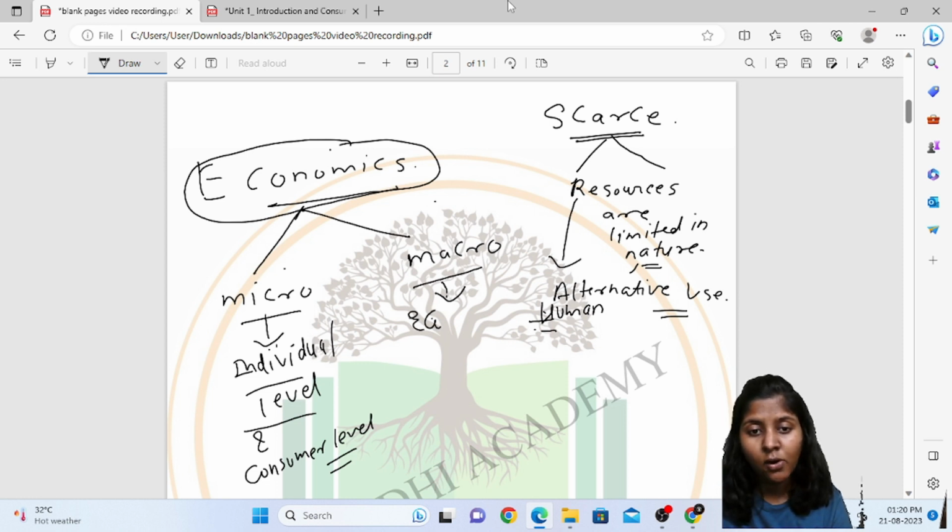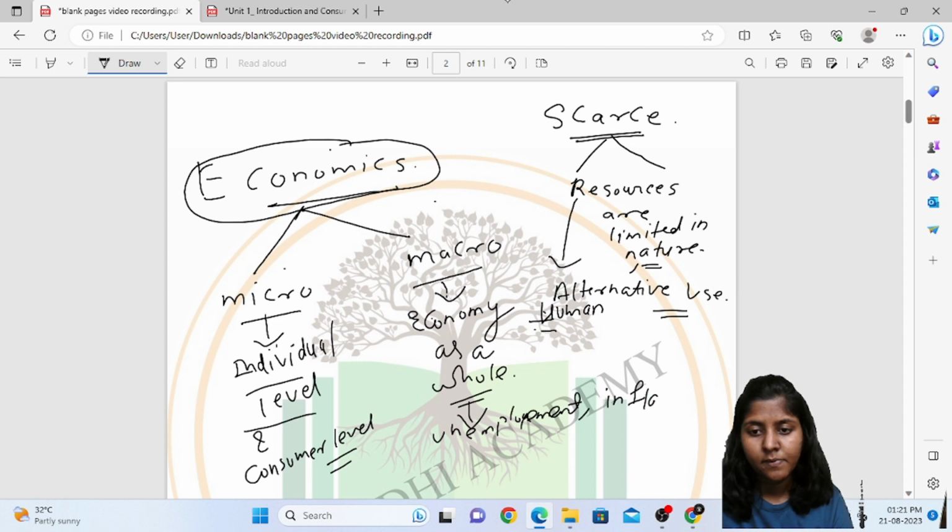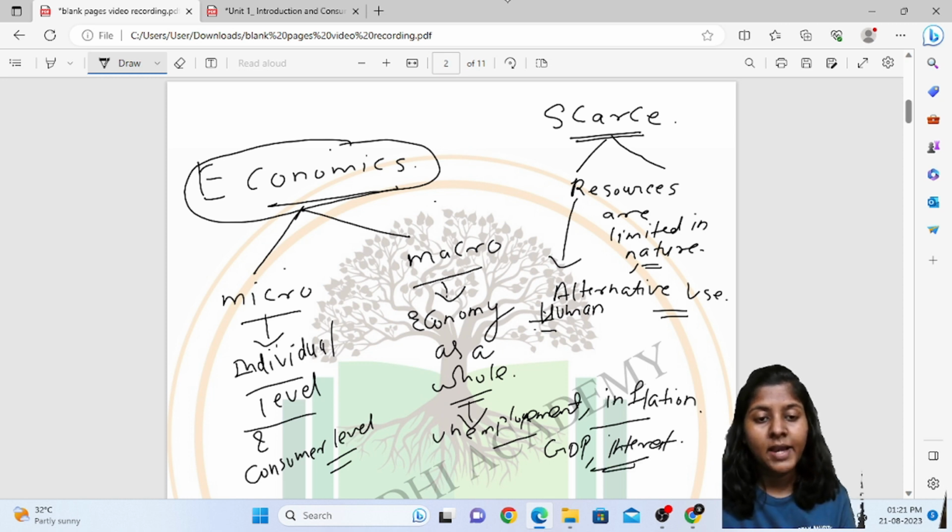So it studies the economy as a whole. Macroeconomics is related to unemployment, inflation, your GDP rate, interest, everything goes in macroeconomics. So microeconomics only studies the individual and the consumer level.